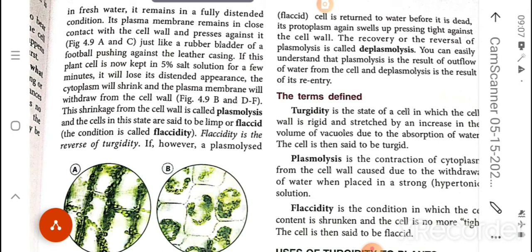But if we keep the plant cell in a 5% salt solution for a few minutes, what will happen? It will lose its distended appearance.